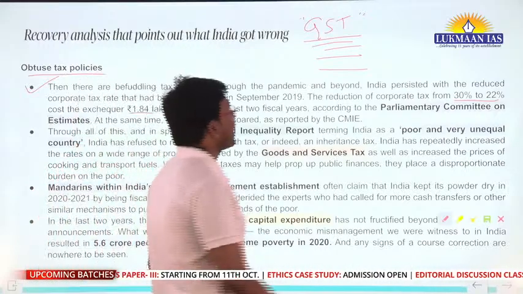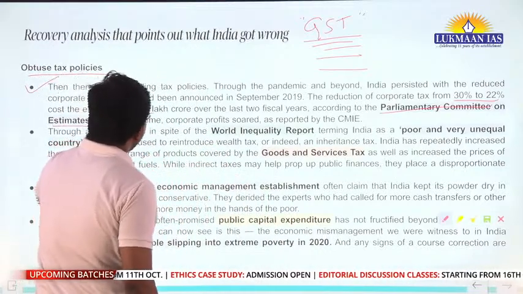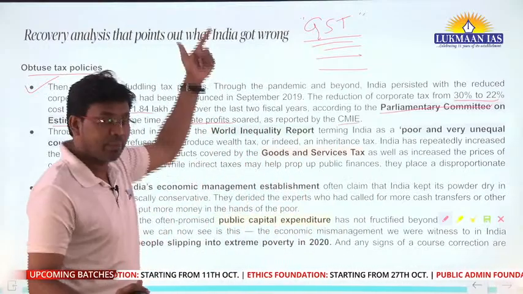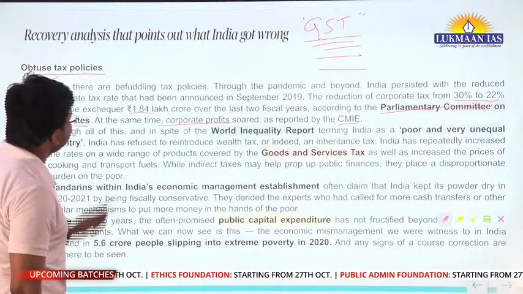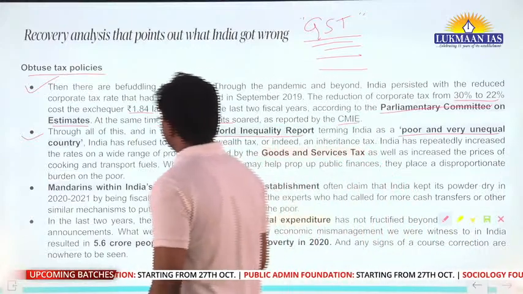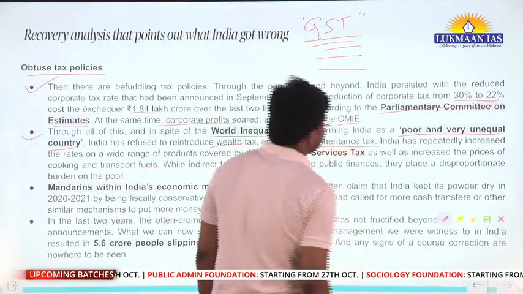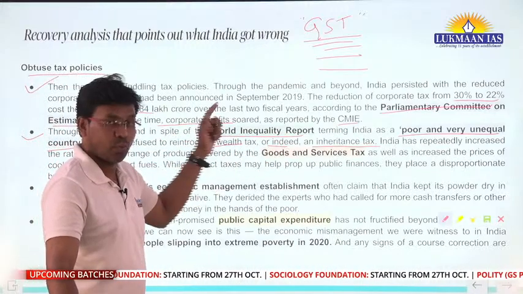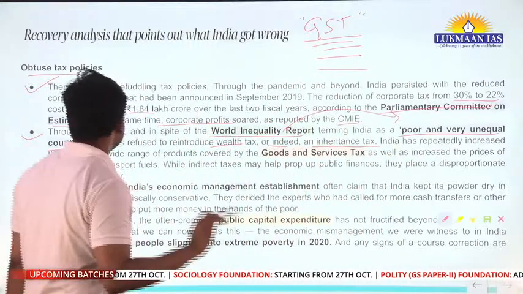This report was released by the Parliamentary Committee on Estimates. At the same time, corporate profits soared, as reported by CMIE. We have already discussed CMIE in the beginning of the lecture. And in spite of the World Inequality Report terming India a poor and very unequal country, India has refused to reintroduce a wealth tax or indeed an inheritance tax. This World Inequality Report said that India is a very poor and very unequal country.